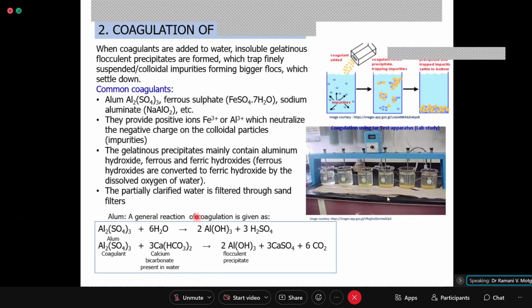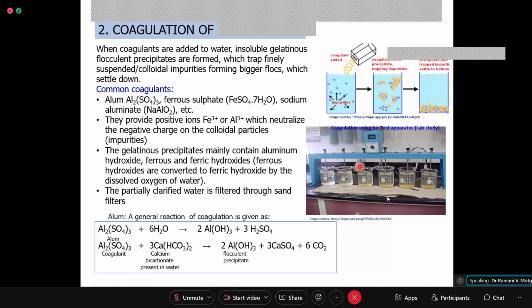Then, after sedimentation, the water is allowed to undergo a process called coagulation. Coagulation is a process in which a coagulant is added in a specified quantity, and this coagulant leads to the formation of insoluble gelatinous flocculent precipitates, which appear like flock, just like wool or cotton is seen.